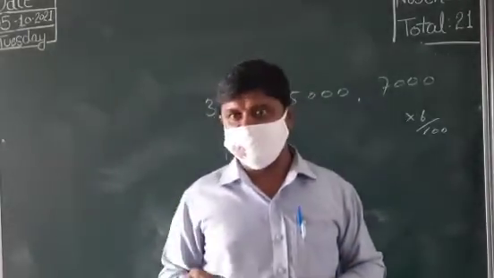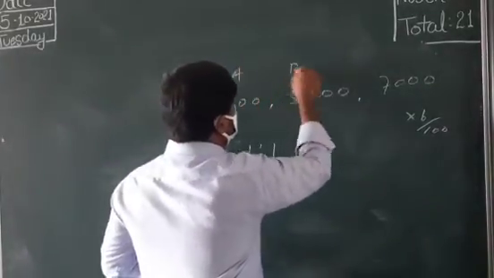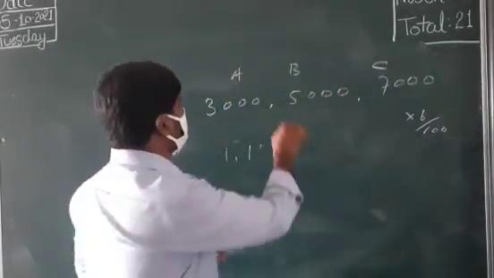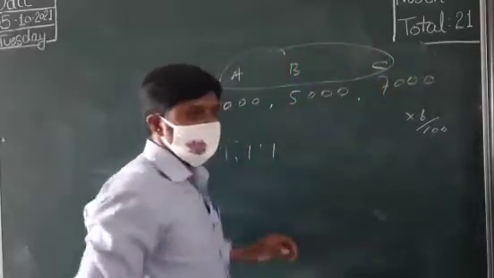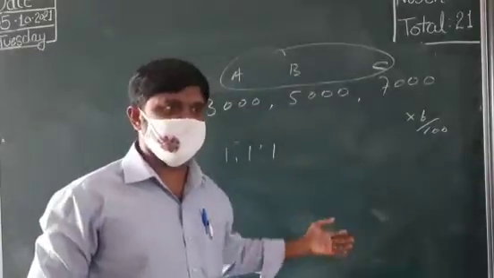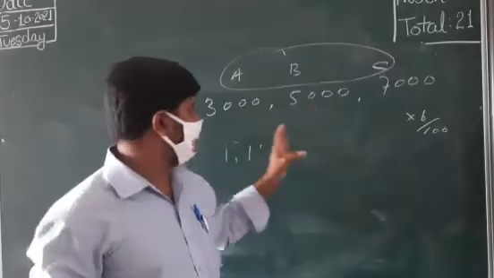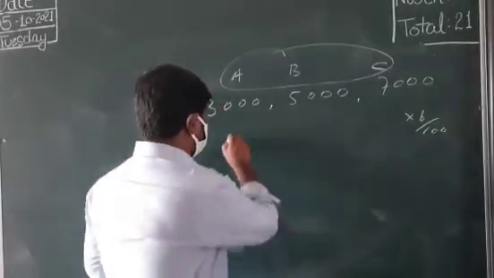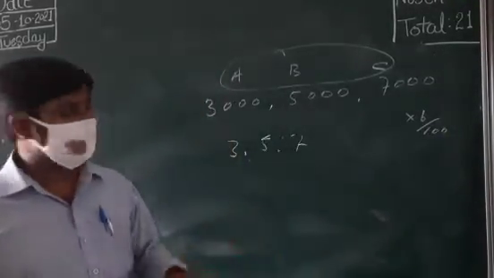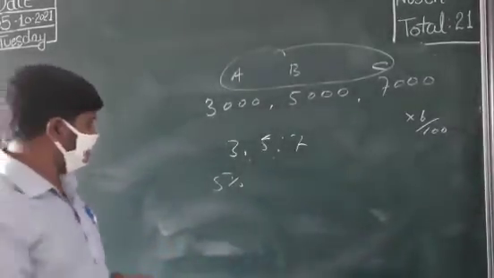Only if a partnership deed is there. Partnership deed means here, A, B, C, just imagine these are three partners. These three agree on some points in the partnership deed: okay, we have to bring this much capital, the profit distribution will be in the 3:5:7 ratio, interest on capital can be 5%, and interest on drawings may be 6%.